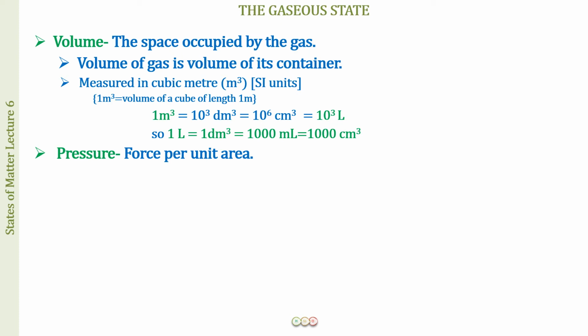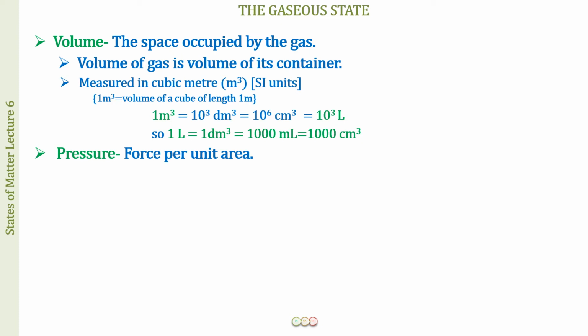So force divided by unit area of the container is going to give us what? It is going to give us pressure. So the force exerted due to the collisions of the gas molecules on the container wall per unit area of the container is going to be the pressure, right? So this is how the gas is going to exert pressure.